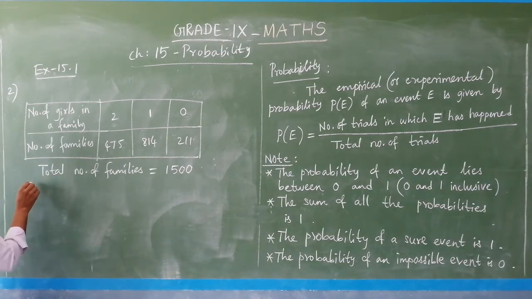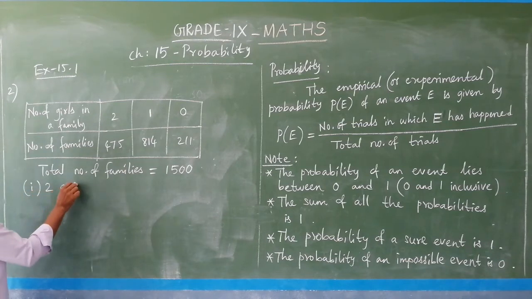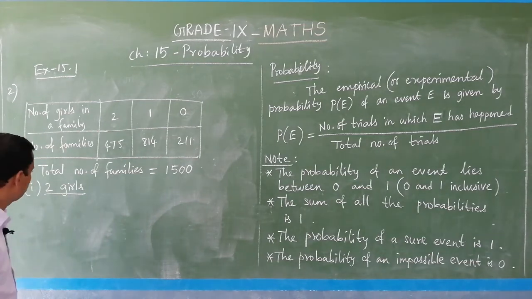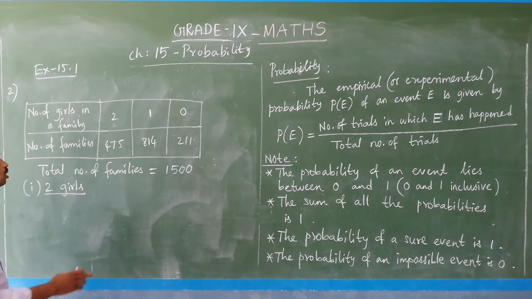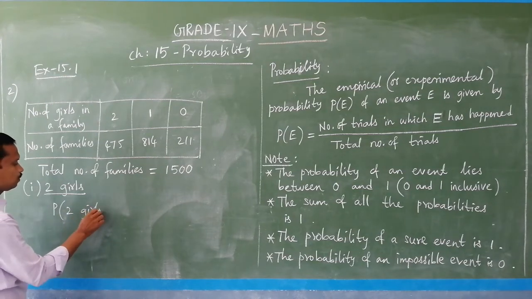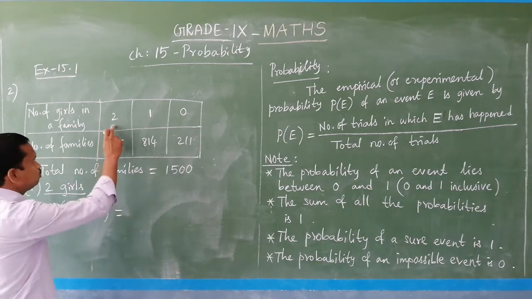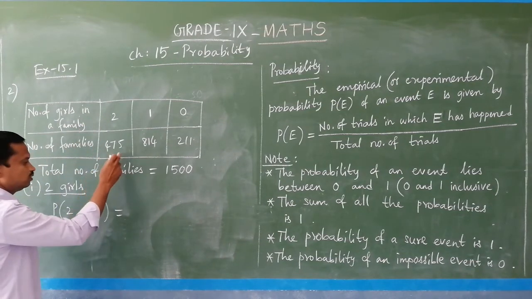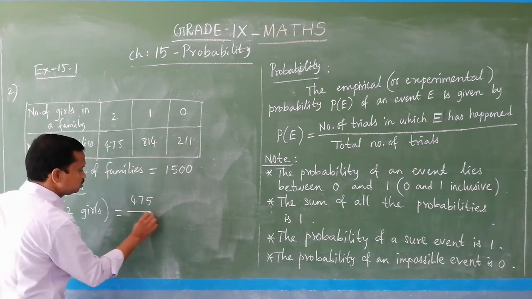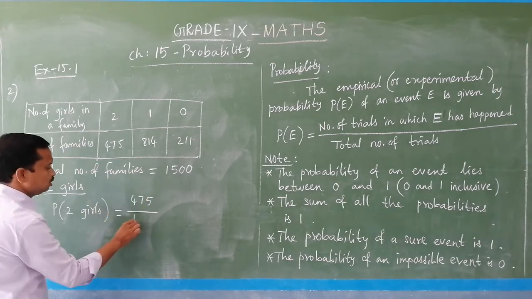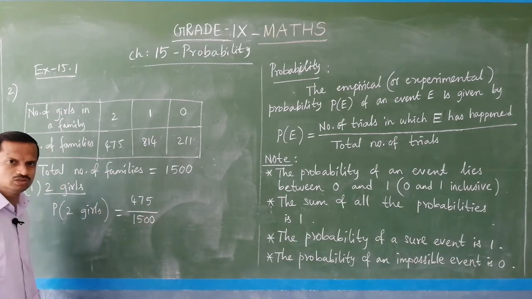The first option, 2 girls. So, this is the first option given. What is the probability of the family having 2 girls? You know 2 girls, how many families? 475. So, probability of 2 girls is equal to how many families have 2 girls, that is 475. You write this in the numerator, divided by the total, that is total families, 1500. This is the answer, very easy.